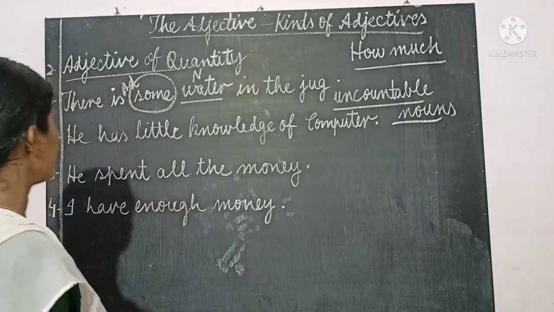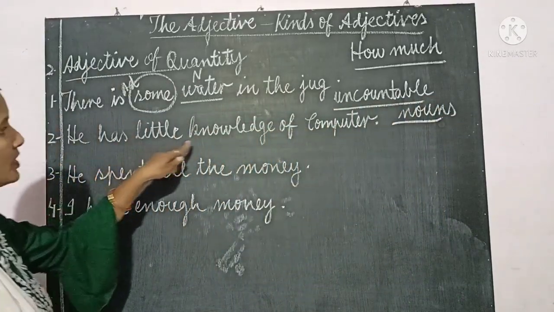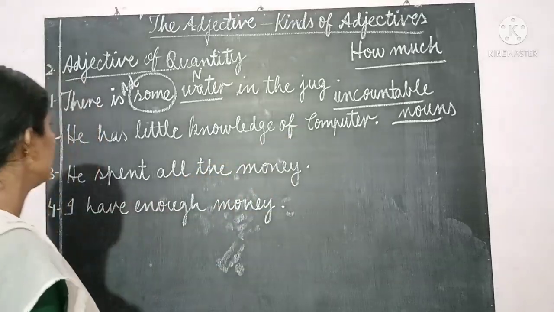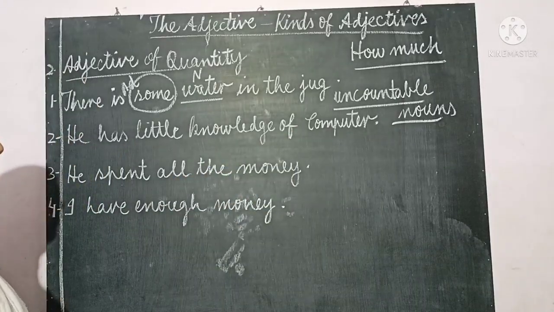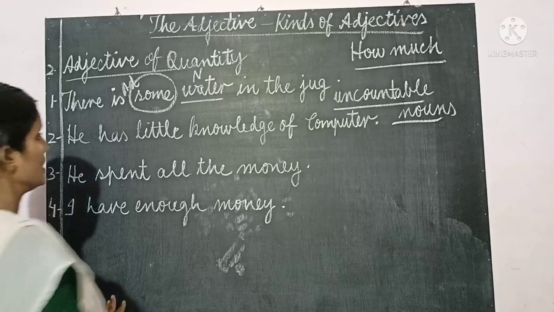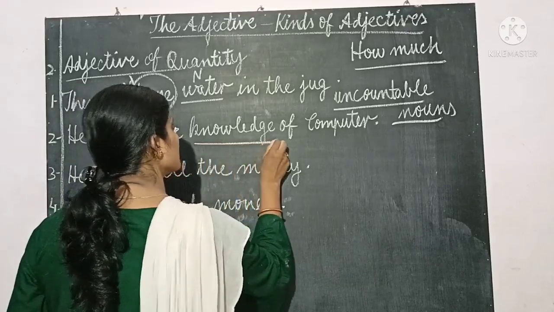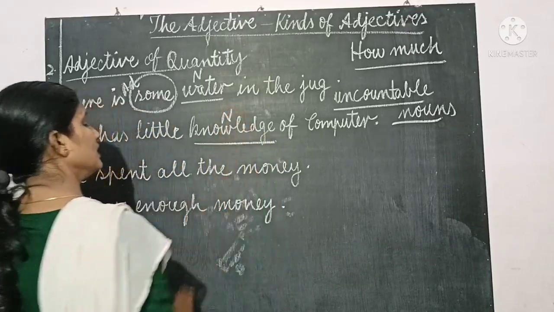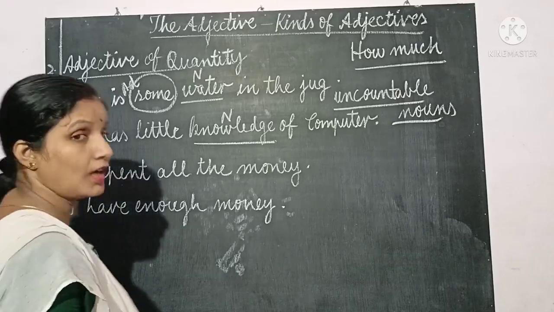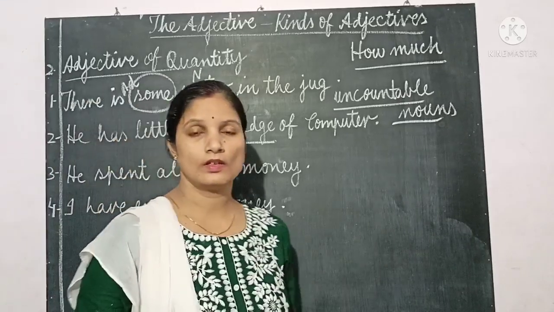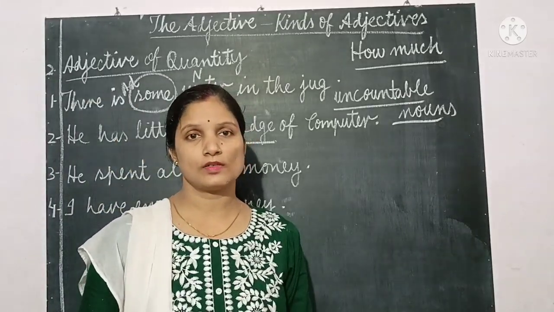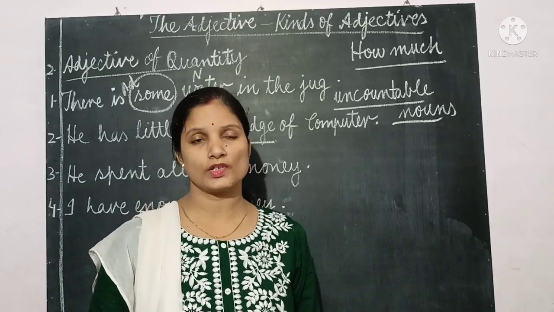Now next, he has little knowledge of computer. Here, what is the noun we are talking about? Knowledge. This is a noun. Is knowledge countable or uncountable? We don't say knowledges. There is no plural of knowledge.